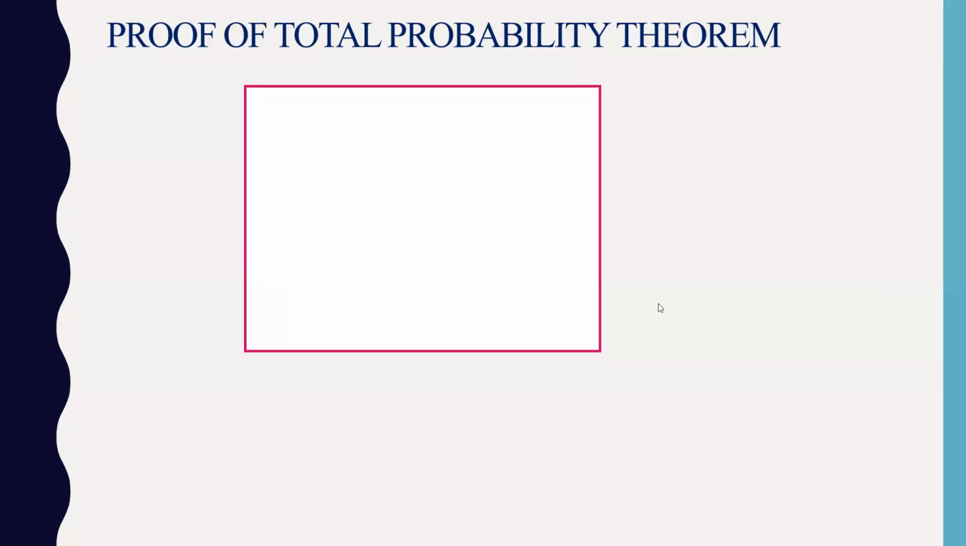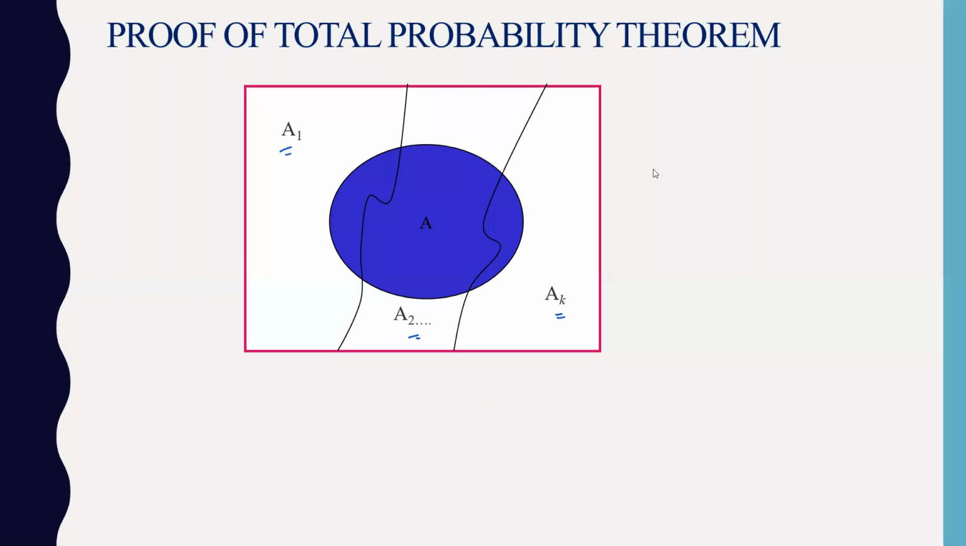So this is a sample space. In this sample space, I have taken some division. So let's say this is the A1 event partition. I have taken some partitions. So this partition is A1, then the second partition is A2, and then AK is another partition. Now what will happen if I have another event A associated? A is another event.